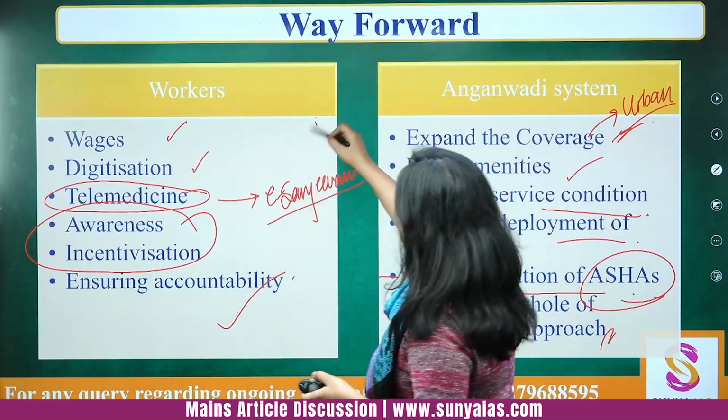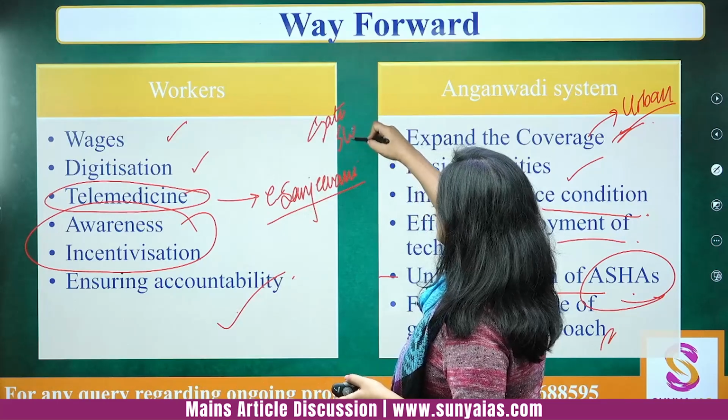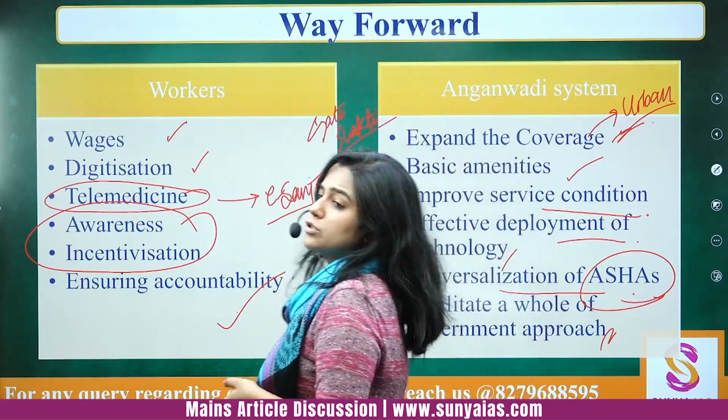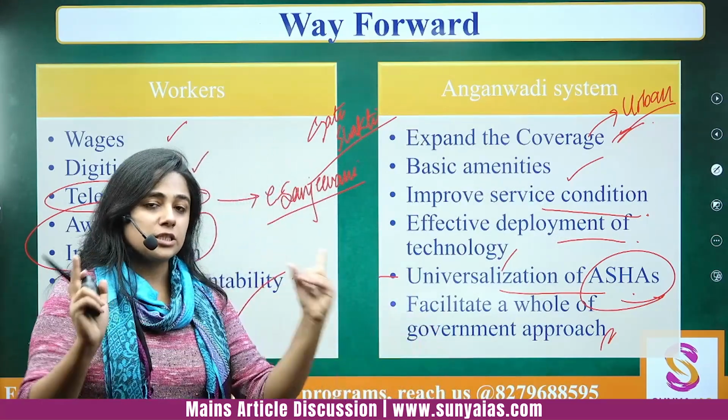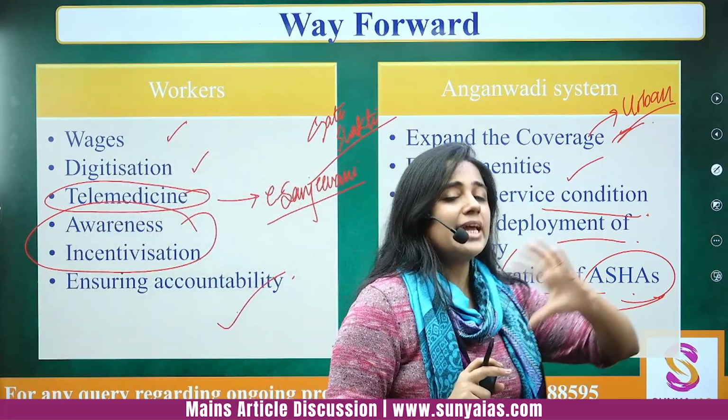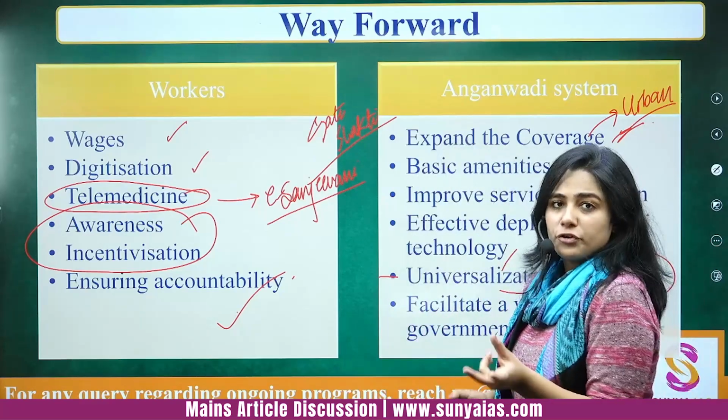Like, we have the Gati Shakti mission. What is the Gati Shakti mission? That 16 ministries are coming together, and whatever they are implementing, they are first collaborating with each other and then implementing, so that there's no duplication of effort.